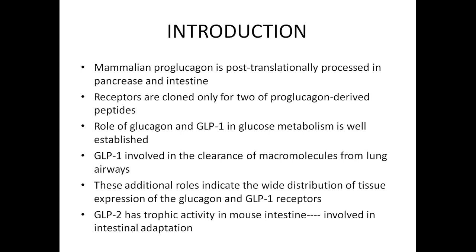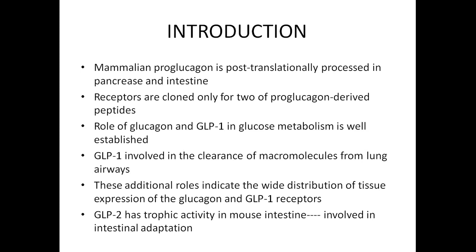Recent studies have revealed important advances in our comprehension of glucagon action, especially the cloning of glucagon receptor cDNA, which is quite similar to GLP-1 receptor. Mammalian proglucagon is post-translationally processed in pancreas and intestine. Receptors are cloned only for 2 of proglucagon-derived peptides. The role of glucagon and GLP-1 in glucose metabolism is well established.